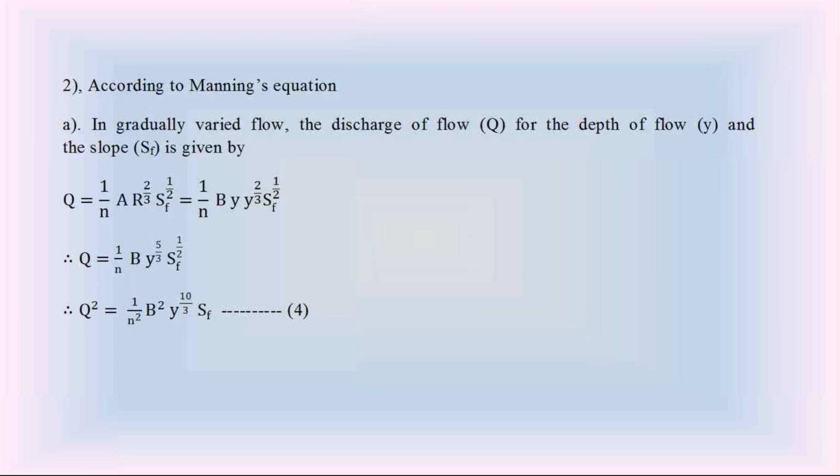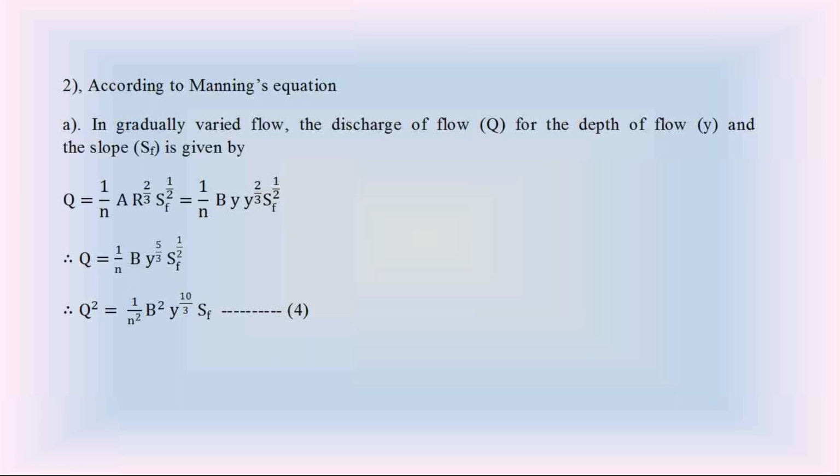In open channels, we have the Manning's equation also to calculate the discharge of flow Q. Now coming to this Manning's equation, first apply the Manning's equation at gradually varied flow to calculate the discharge Q. At gradually varied flow, depth of flow is Y. When the discharge is determined for the gradually varied flow, we must consider the slope of the total energy line SF.